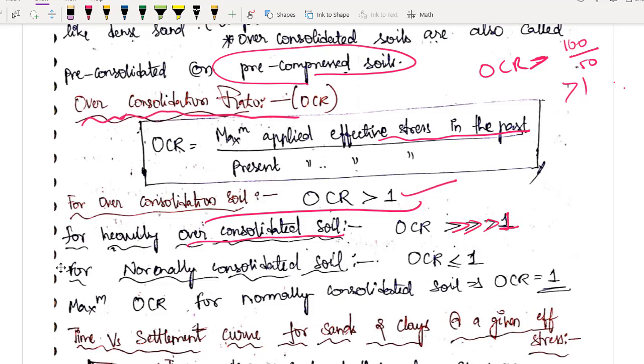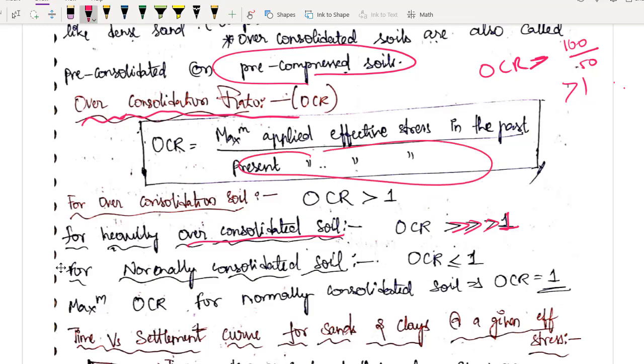Okay, if it is normally consolidated, what is normally consolidated? It is stressed for the very first time to that effective stress, so the past stress was very less, for example 5, and the present stress is 50. Okay, so what will you get? You will get a value which is less than 1.